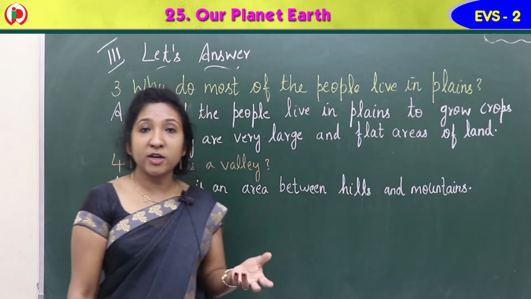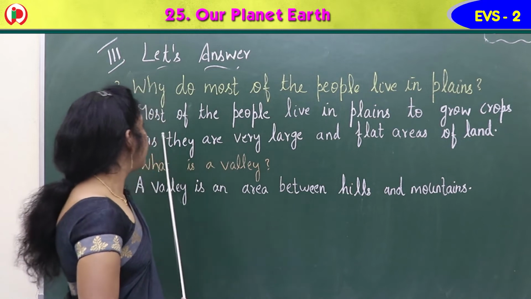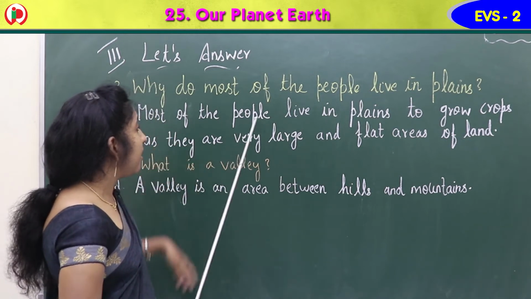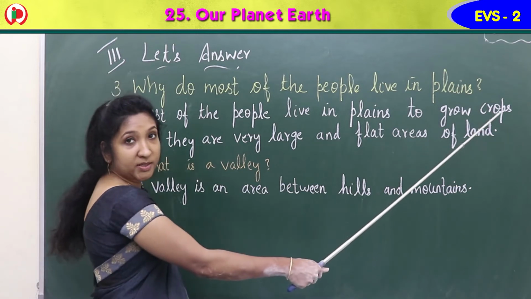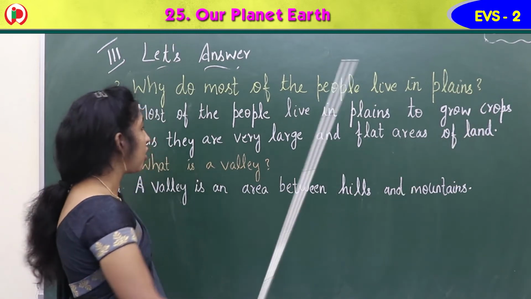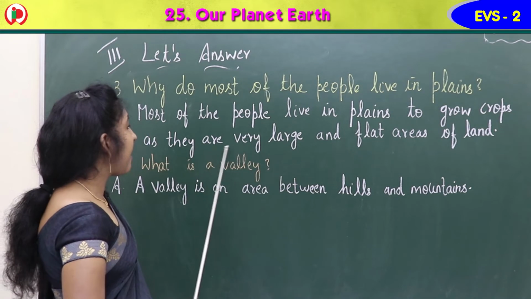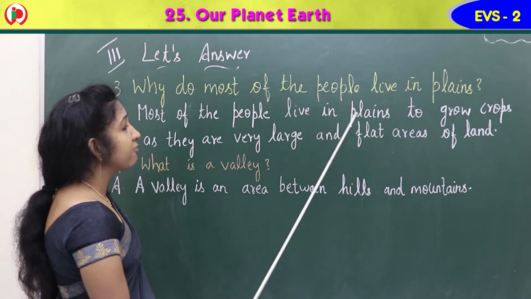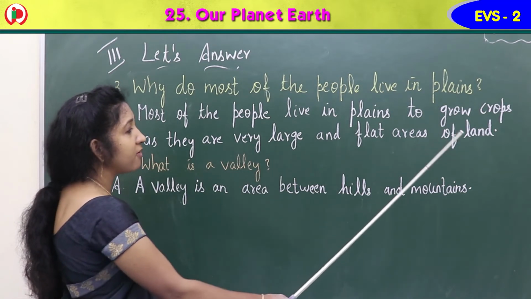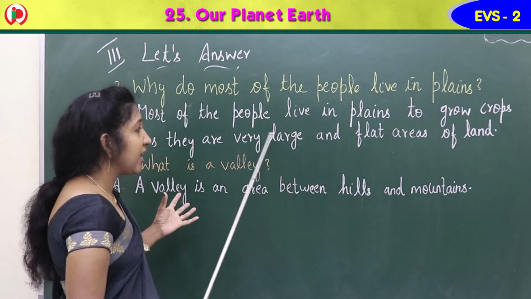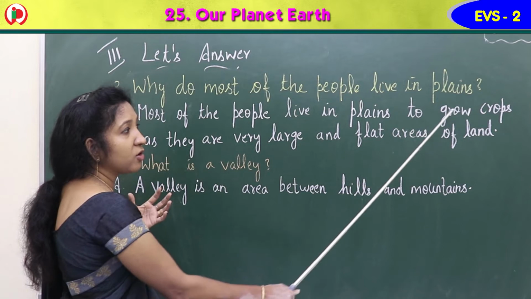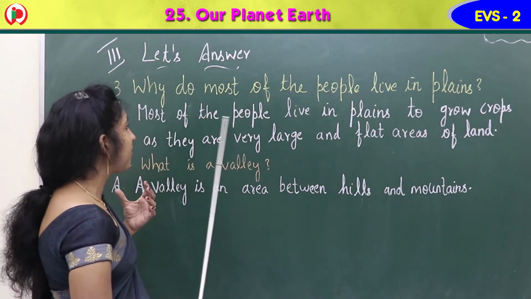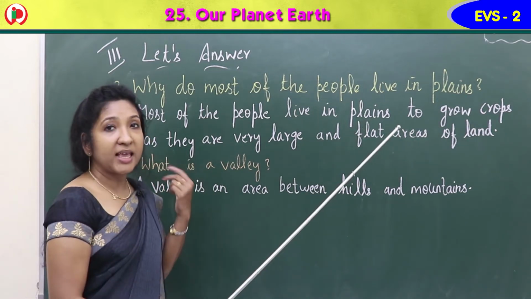The land is so good. So the answer: most of the people live in plains to grow crops, C-R-O-P-S, crops, as they are very large and flat areas of land. Plains are very large and flat areas of land so that we can grow crops. That is the reason most of the people live in plains.